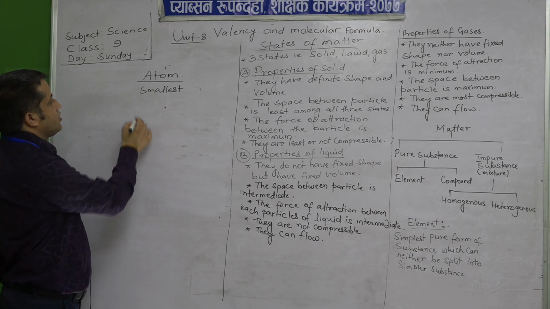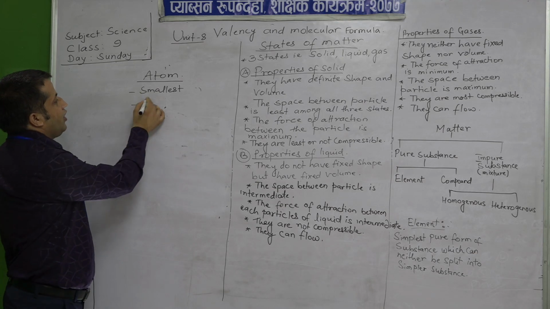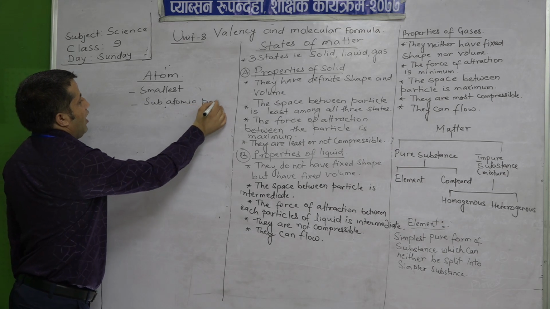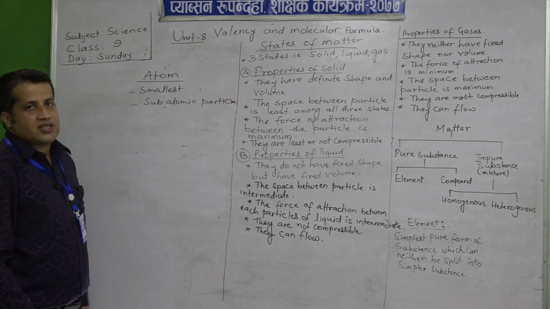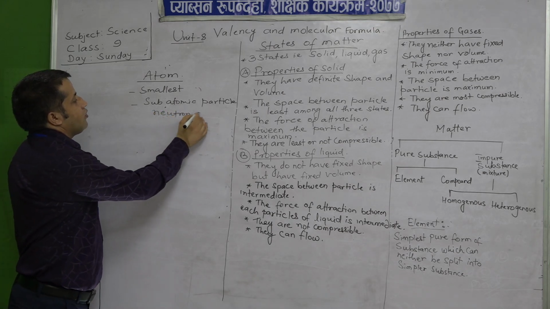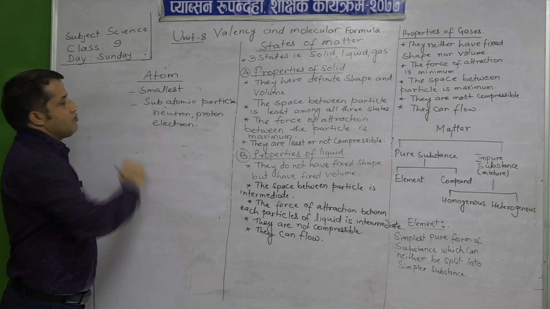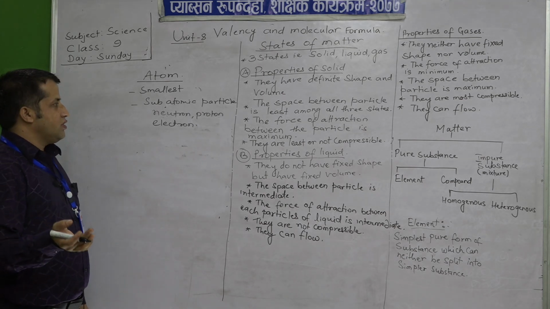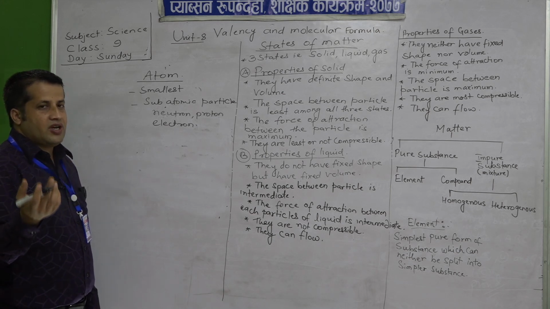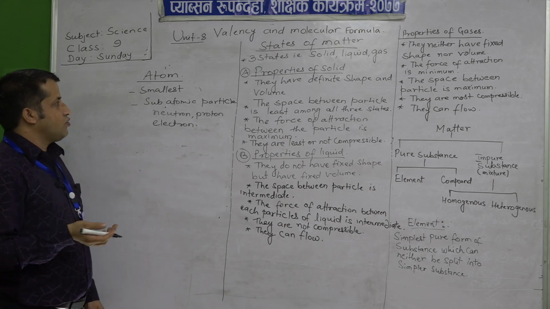So, only just an introduction. Smallest particle of an element, and they are made of subatomic particles, and you already know in your lower classes about the subatomic particles. They are neutron, proton, electron, isn't it? And you also know what their properties are, how they behave, what their relative mass is, like atomic mass, AMU. Their mass we will study in detail in the next class tomorrow.